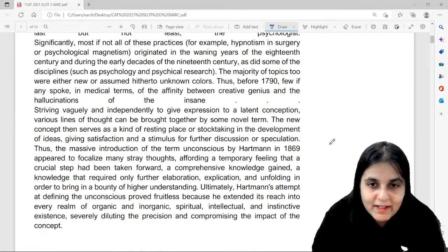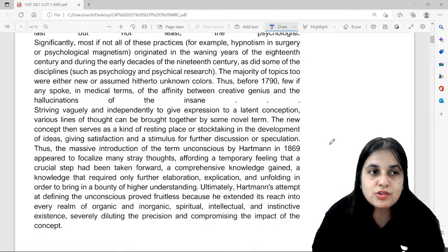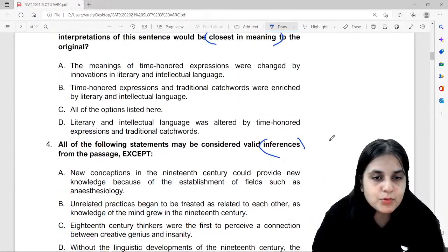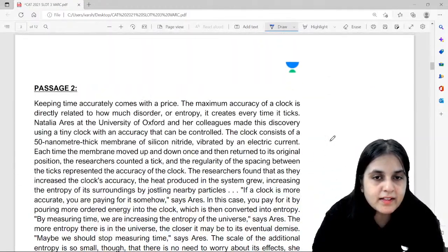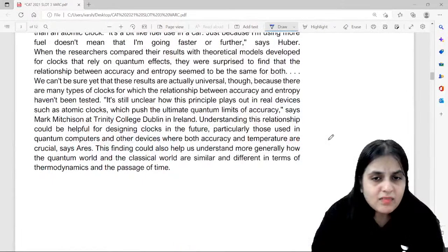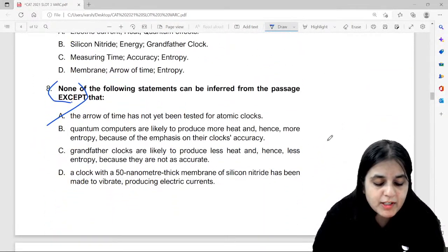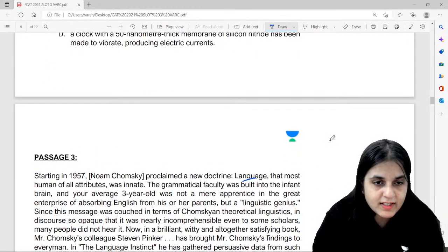So that's why no passage will look alien to you and no question should look alien to you. That's our goal and that's why we overdo things. Okay, so guys, which passage do you have to select, tell me quickly. On the basis of topic familiarity, there are 3 abstract passages: one is about entropy, one is about language, one is about robotics. Okay, so which one do you want me to select?